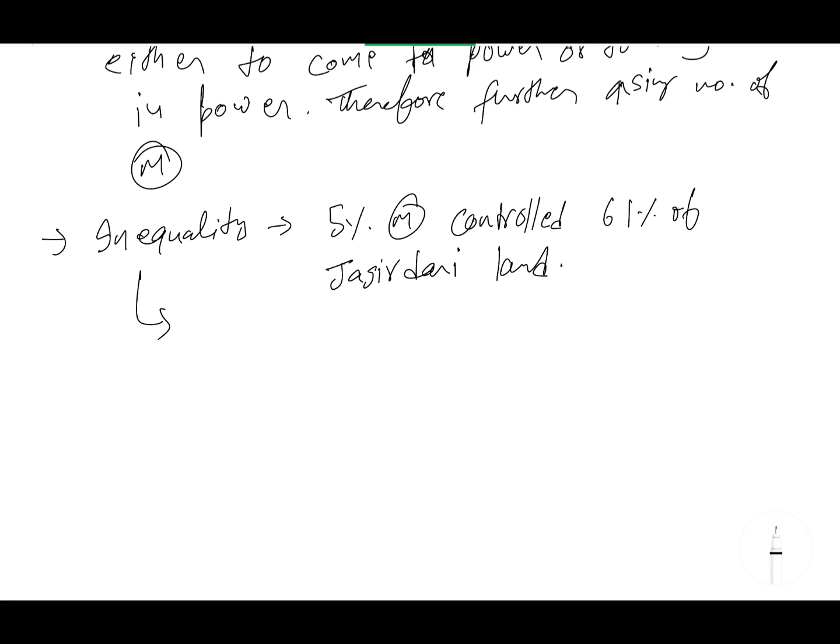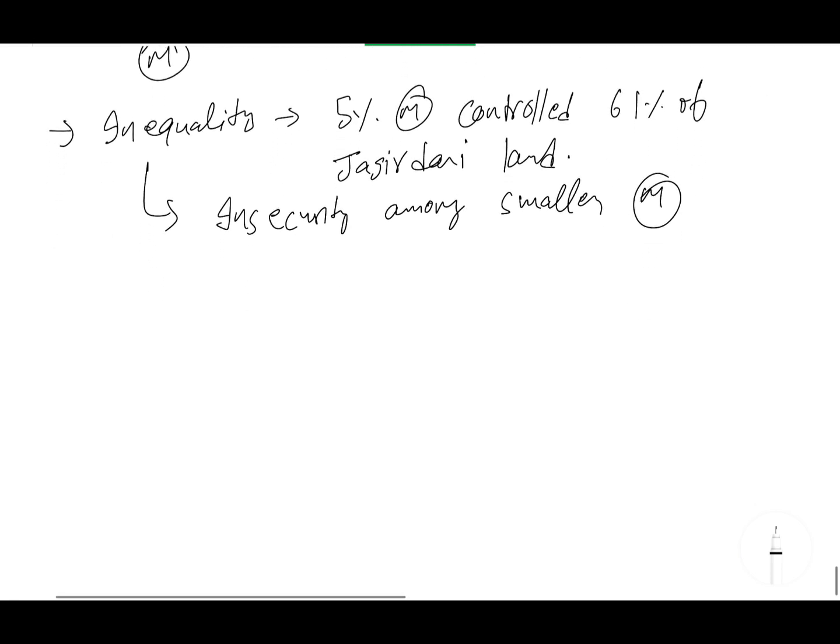So what did this inequality create? It created insecurity among smaller mansabdars. And now smaller mansabdars started military corruption and started adopting the ijaradari system. That I have explained all. Along with this, keep recalling the map I showed you. Okay. Next point.